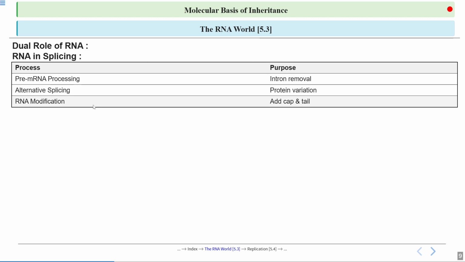Now, what is RNA modification? So we have to do some post modification. And what are those modifications? We call it capping and tailing. What happens in this capping? The 5' end of mRNA is modified, like how? By addition of a guanine nucleotide. And what is this tailing? Tailing is the addition of a poly A tail at the 3' end. So this is all about metabolism and splicing and translation, which all revolve around RNA.